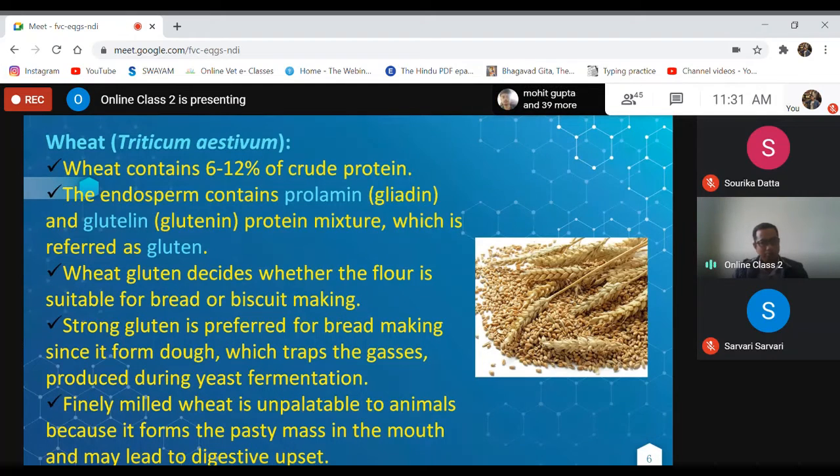However, if it is available abundantly, in that case, we can use it as a substitute for maize, or we can incorporate it along with other cereal grains. Finally, milled wheat is unpalatable to animals because it forms a pasty mass in the mouth and may lead to digestive upset. Okay, so this is because of gluten. If gluten percentage is very high, it may cause digestive upset. But if we incorporate it along with other concentrates, then we can avoid this problem.